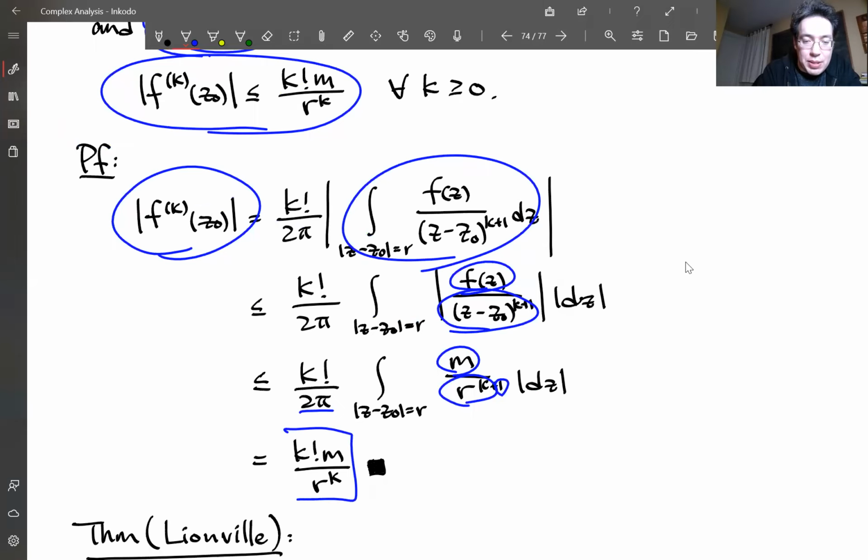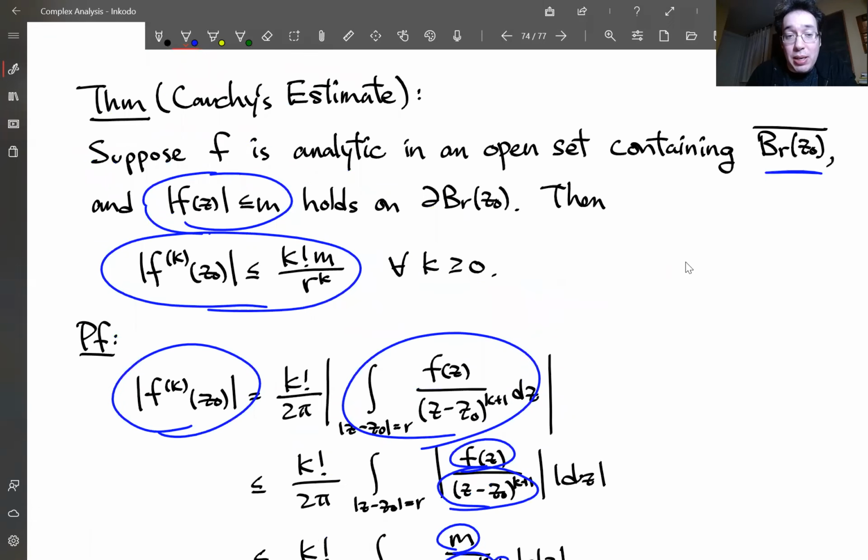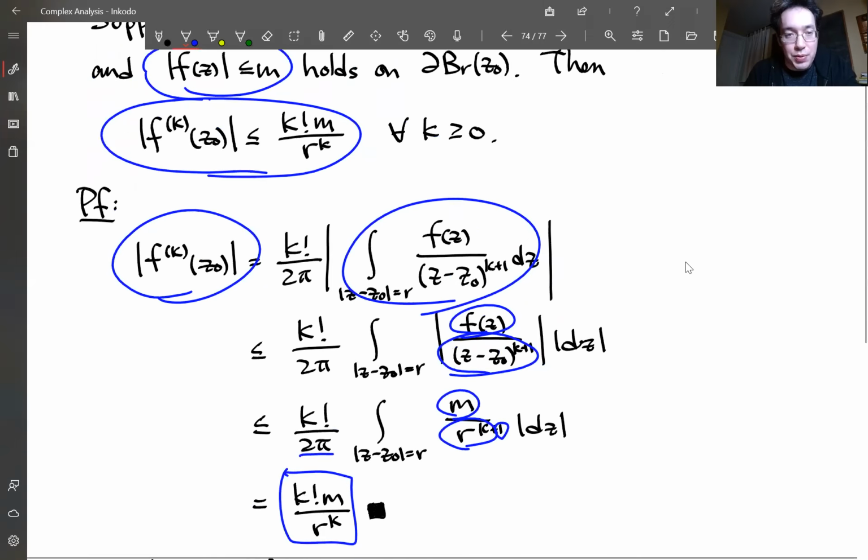What we're left with is what we have. So that's Cauchy's estimate. This is a great way to control how this function behaves, like all the derivatives, just by looking at the value of the original function. Very useful estimate.